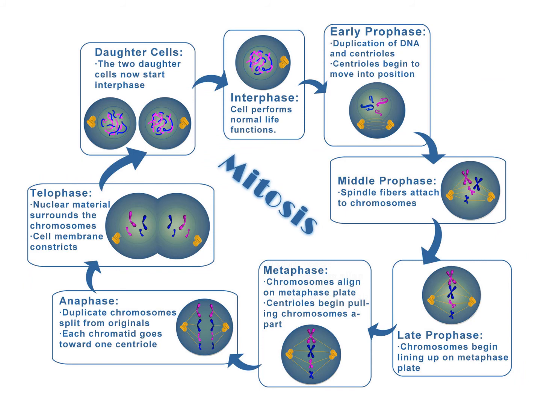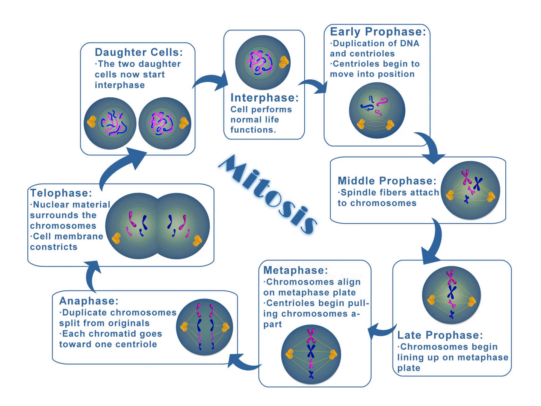So this is a brief about mitosis, where interphase is followed by early prophase, where duplication of DNA has already occurred and centrioles begin to move into their position. During the middle prophase, spindle fibers attach to the chromosomes, and by late prophase they start lining up on the central plate, and that you can see clearly during the metaphase stage, and the centromeres begin pulling chromosomes apart.